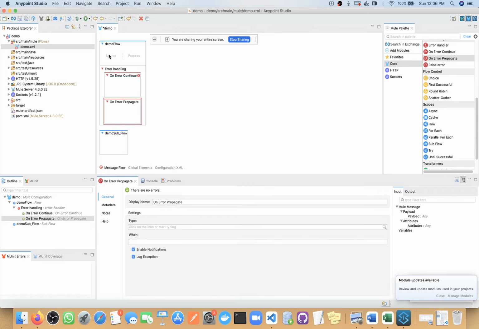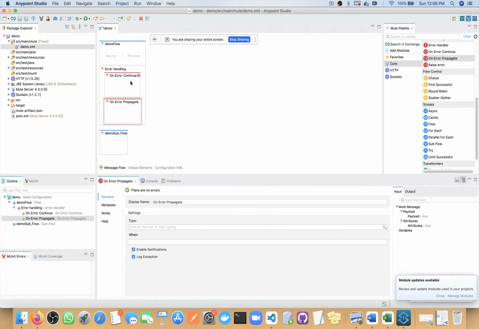If in the source system we have an HTTP listener, then the HTTP listener will get 200 in case of on error continue. In case of on error propagate, this component will catch the error, do the required processing, and then send an error response.